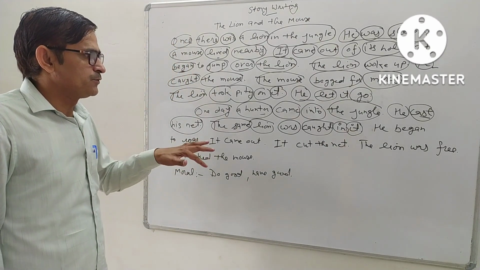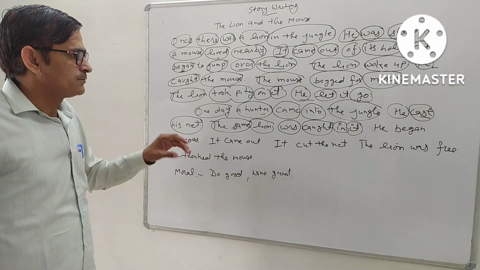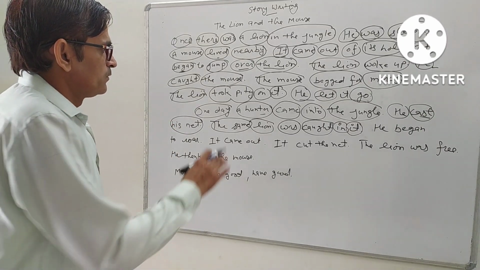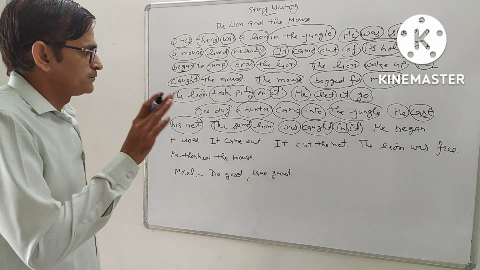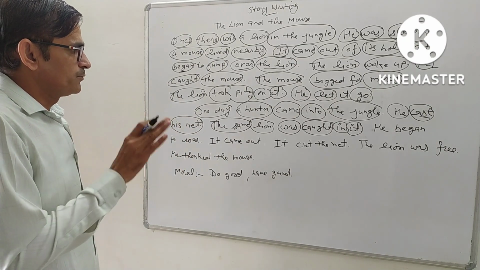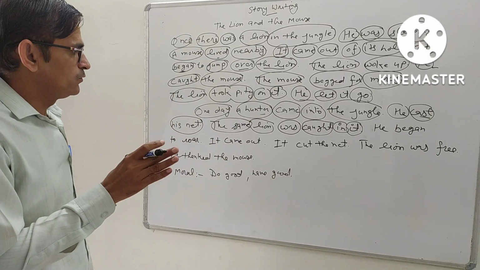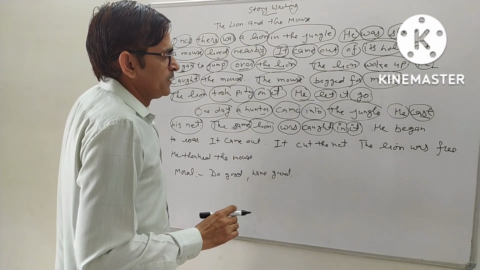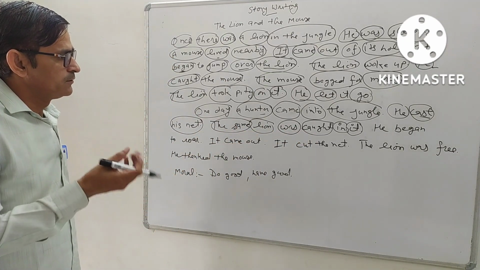This sentence is passive form. What is the passive form? There are two types of form: active voice and passive voice. In passive form, we stress on object, when something is done to the subject. The same lion was caught in it. The hunter caught the lion.